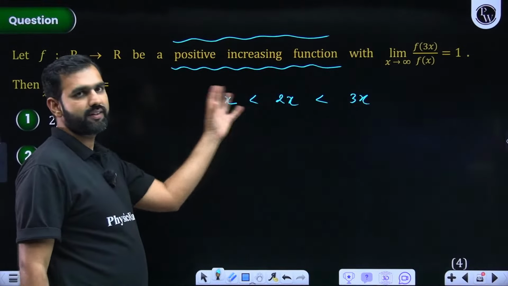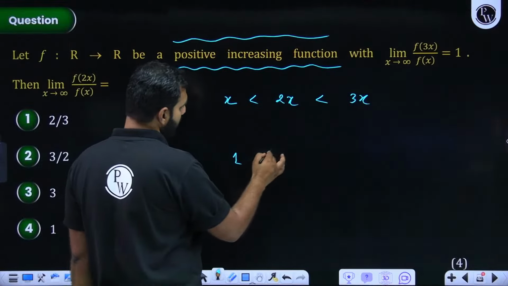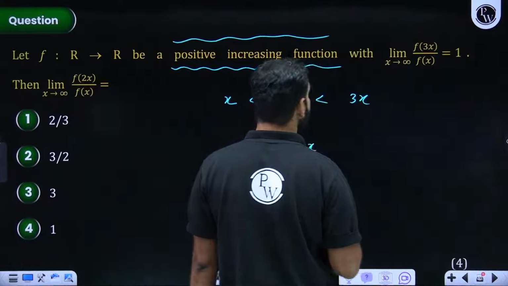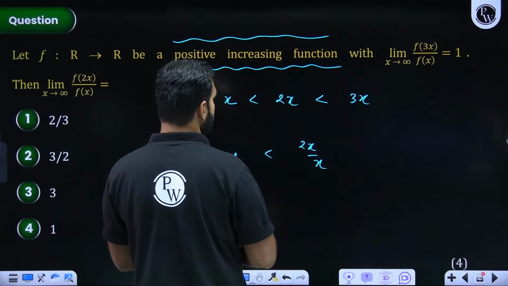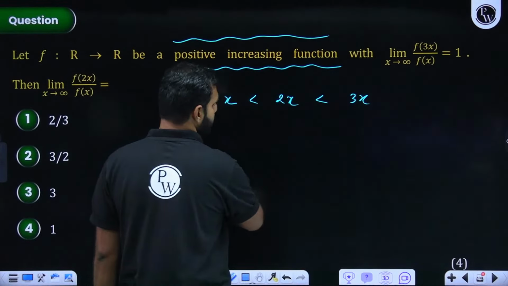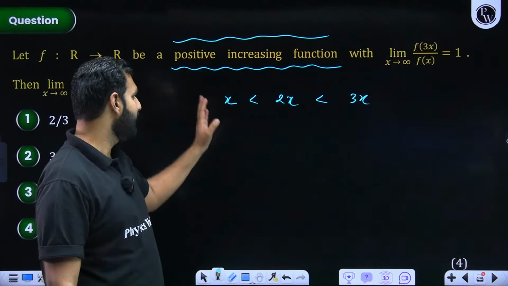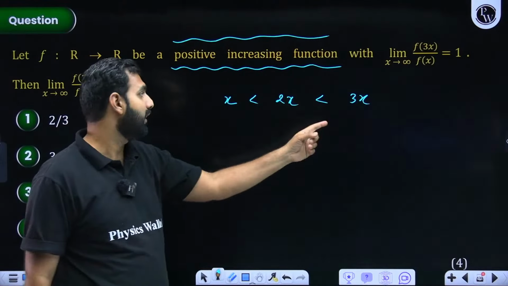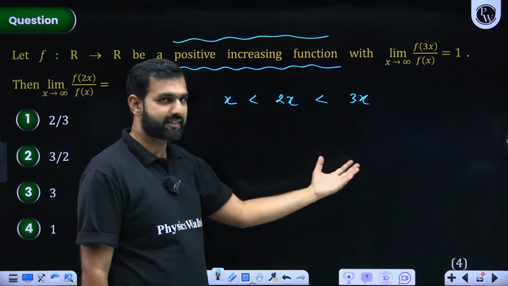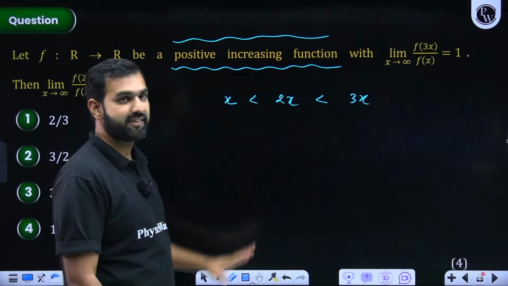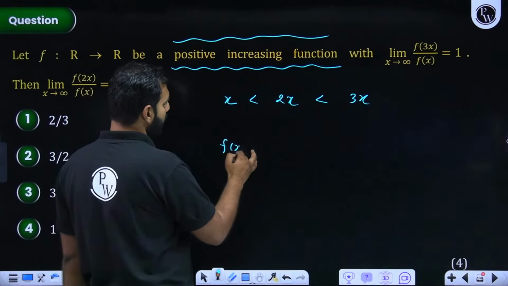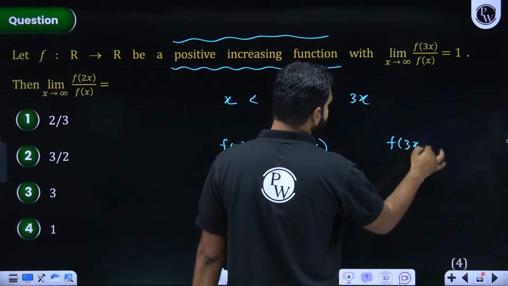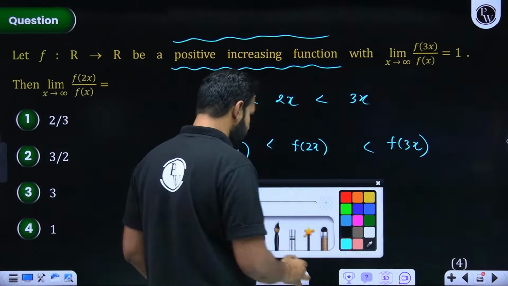First of all, we have x, 2x and 3x. If it is a positive increasing function, so if I take f of x, f of 2x and f of 3x, that will also maintain the same order because this is an increasing function. So if I ask you about f of x, f of 2x, and f of 3x, that will also remain the same.